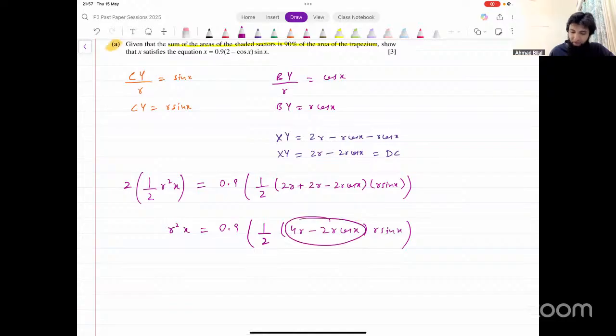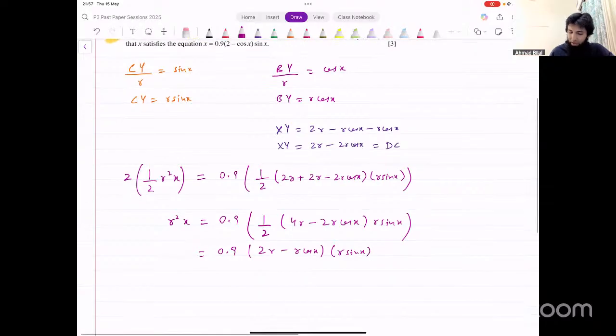You can divide by 2 here. So that just leaves you with 0.9 into 2R minus R cos X into sin X into R sin X. You can take R common from here, another R common from here.